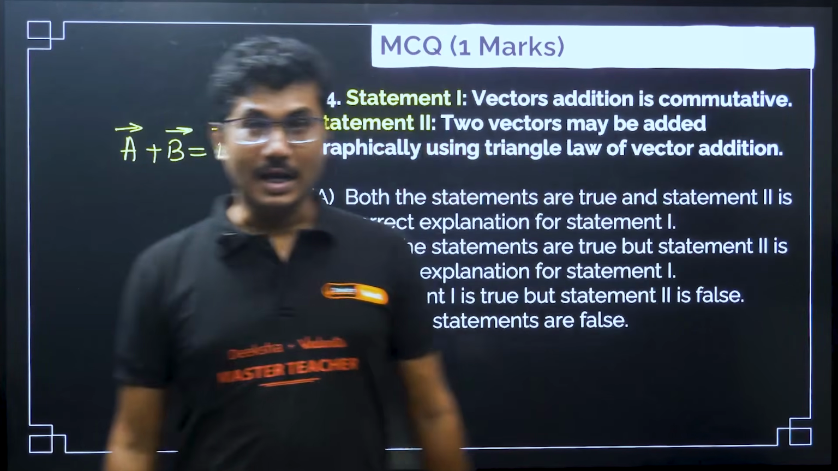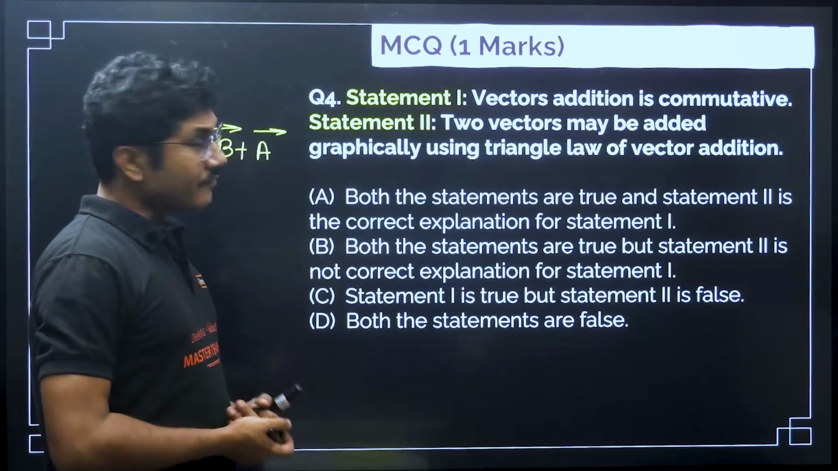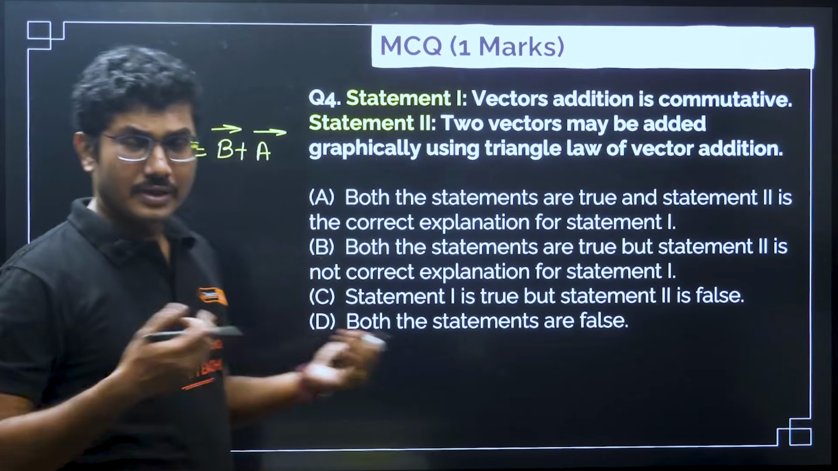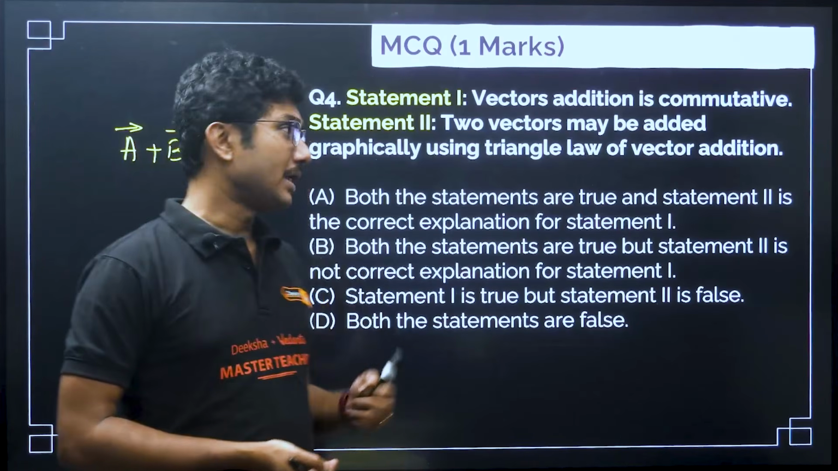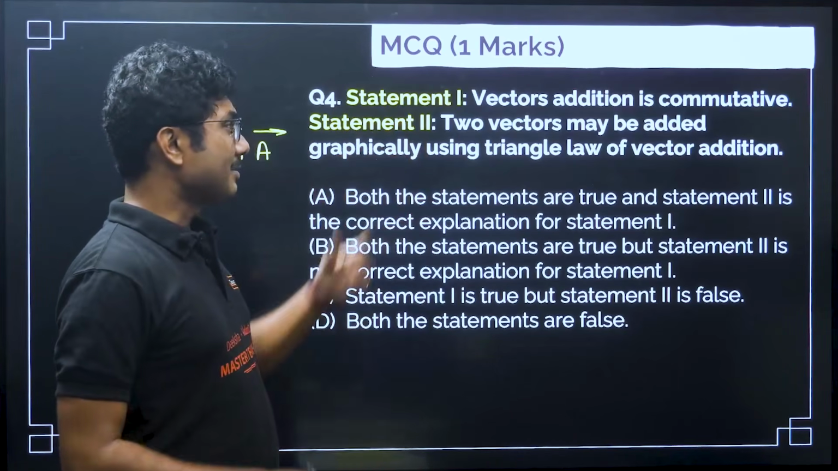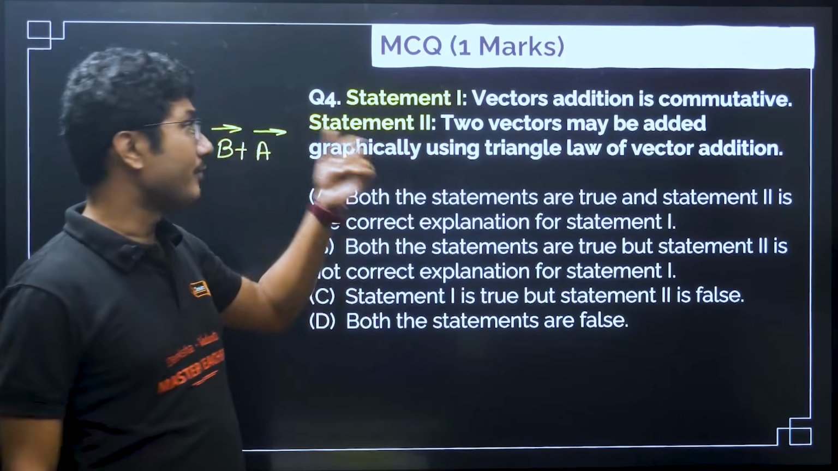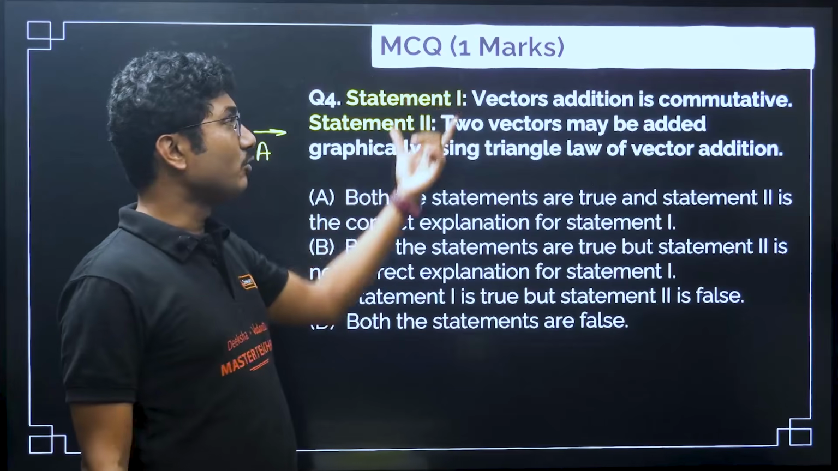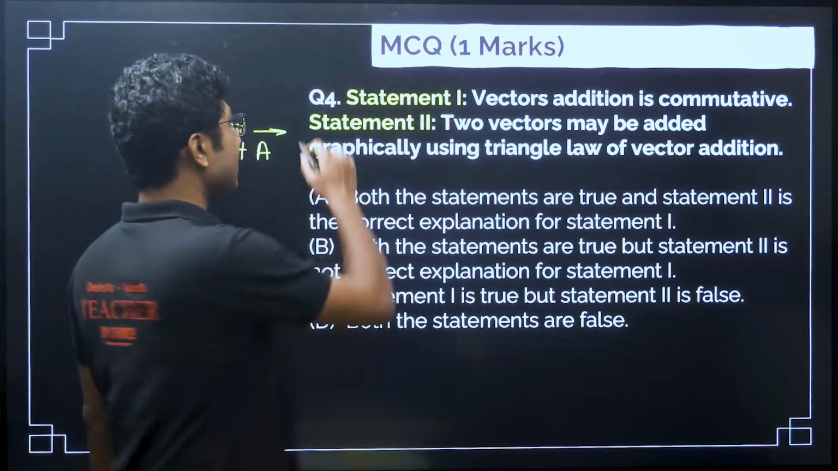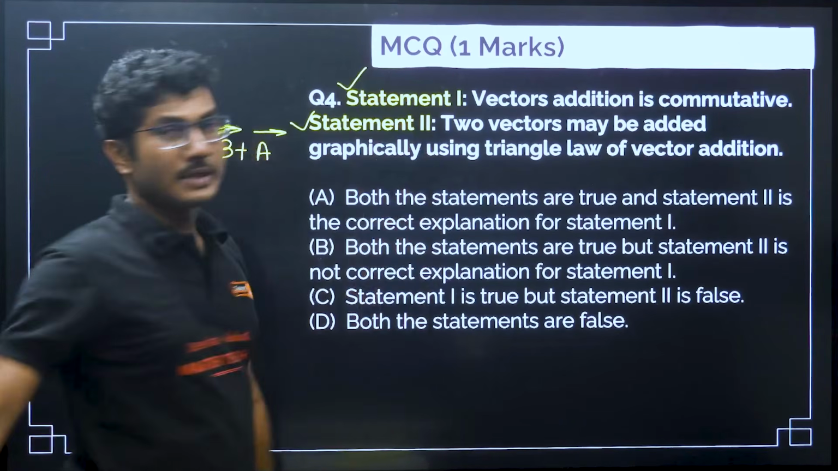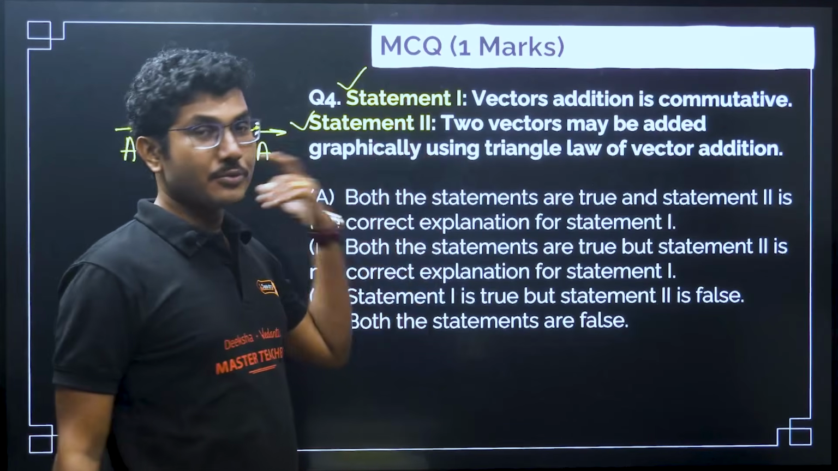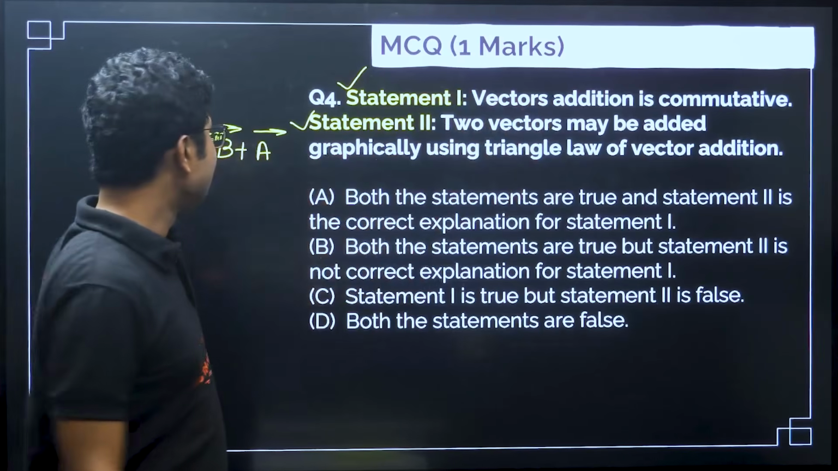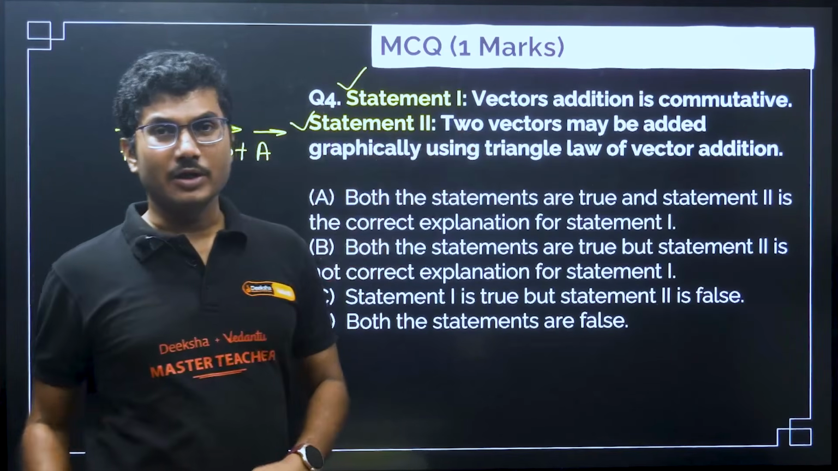That's why vectors are commutative in nature, and vectors can be added using triangle law of vector addition, or even parallelogram law of vector addition. But is it the correct explanation? So I told you before also that whenever you are checking statement based question, generally you have to check both statements are correct or not. Here both statements are correct, but second point you have to check whether the second statement is the correct explanation of the first one. So this has nothing to do with the statement 1, right?